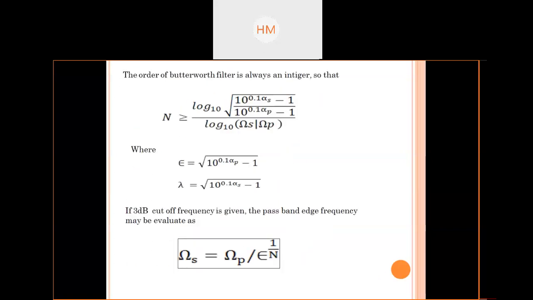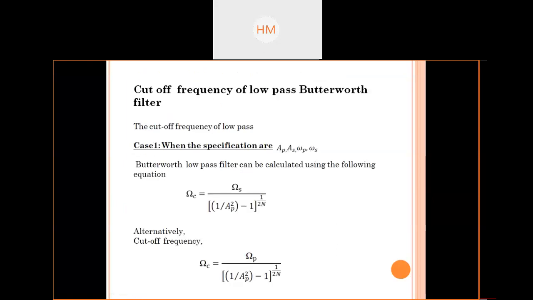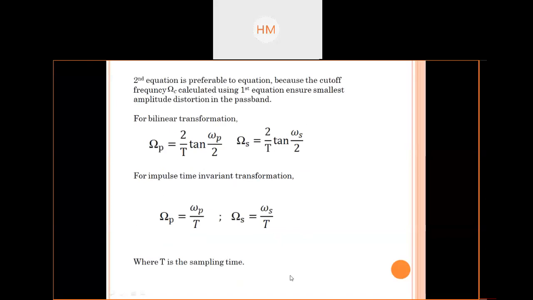So this equation you will get here, and write down the equation of epsilon and lambda in your copy. The cutoff frequency of low pass Butterworth filter, when the specifications are given in terms of AP, AS, WP, WS, can be calculated using the following formula. The equation of omega c everyone knows. Alternatively, it could be pass band or stop band. Okay, the rest of the equation for the cutoff frequency will remain the same.